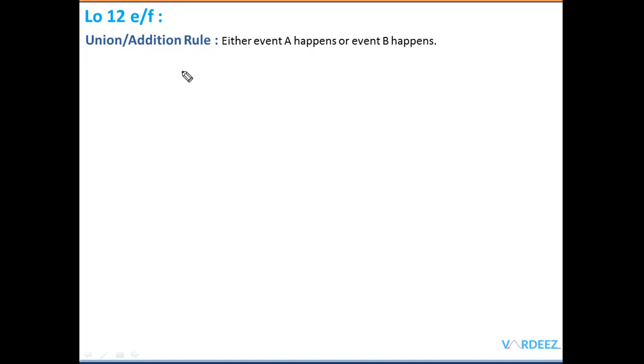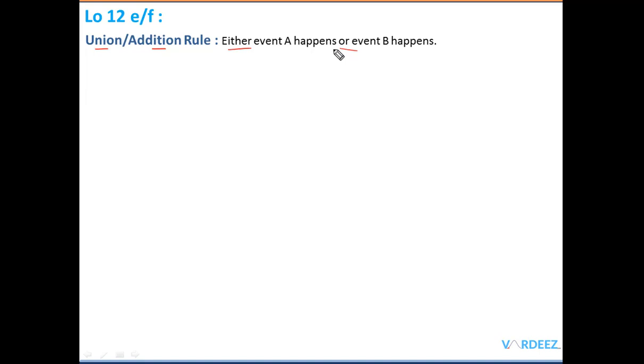Moving on, now we are talking about the union and the addition rule. This is something we use when we are interested in finding the probability that either event A happens or event B happens.